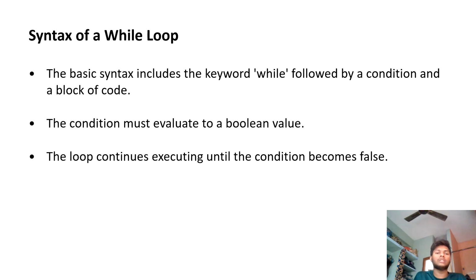Let us discuss about the syntax for the while loop. The basic syntax includes the keyword while followed by the condition and a block of code. The condition must be evaluated to a true or false value. The loop executes until the condition becomes false. That means when the condition becomes false, the program stops and prints the results.